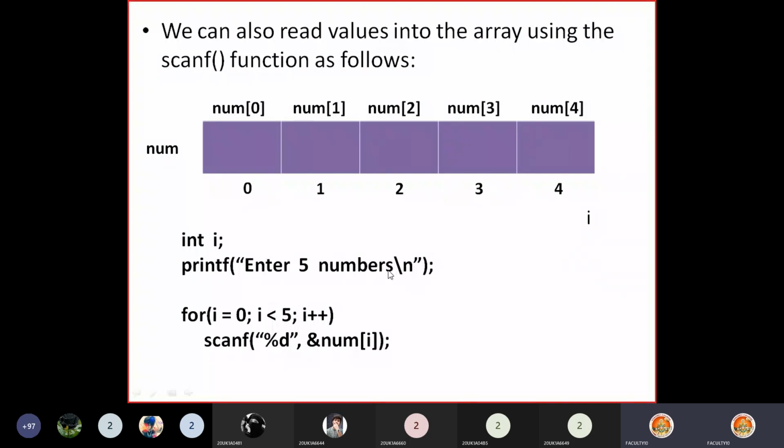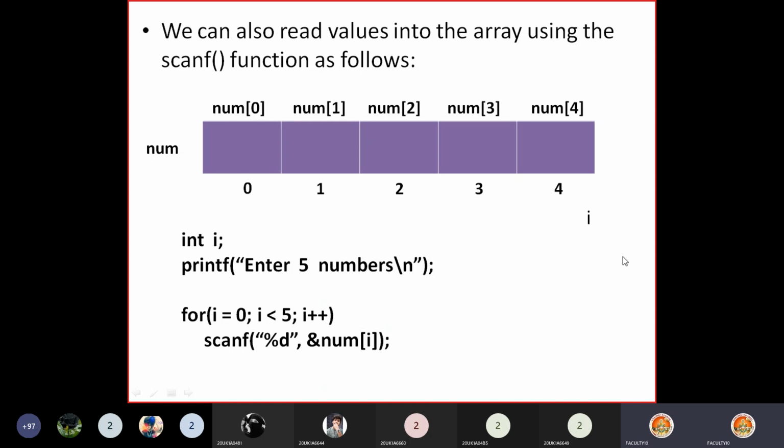Then use this for loop: for i is equal to 0, because array indexing begins with 0, you have to start your loop from 0 onwards. So i starts from 0, i less than 5, i plus plus. Then use a scanf function here: scanf %d comma address of num of i. You have to use the notation num of i because every time the i value is changing. That's why we can store different elements in different memory locations using this single for loop.